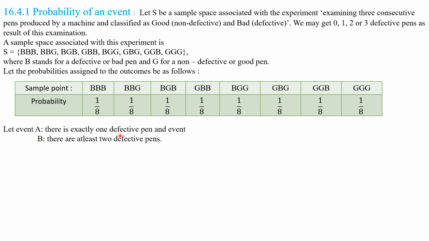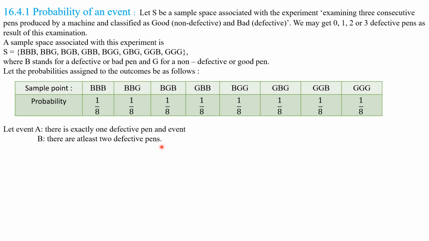Exactly 1 defective pen means only 1 defective pen. These 3 elementary events, these 3 sample points, are favorable to event A. Yes or no, my children? Similarly, what are the sample points of the sample space favorable to event B? At least 2 defective pens means there may be 2 defective pens, or all the 3 pens may be defective.